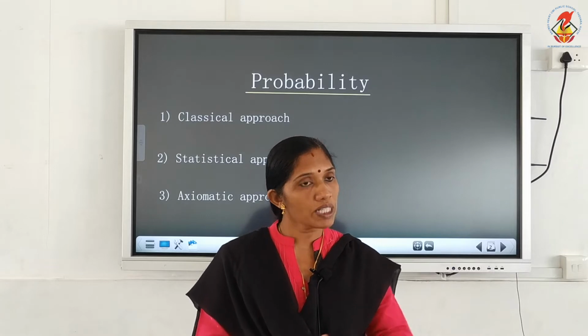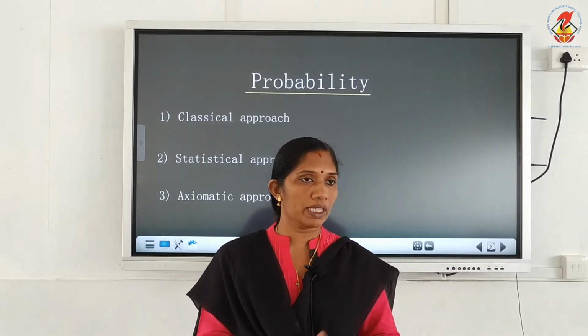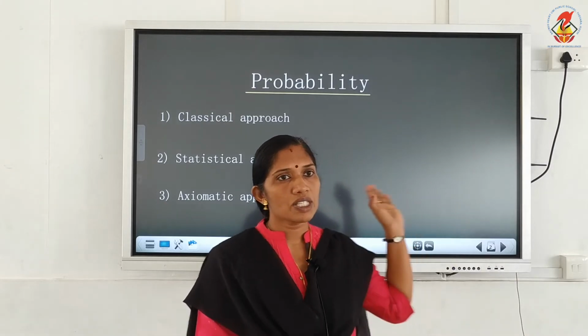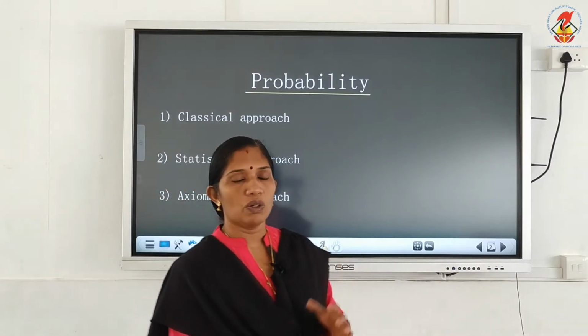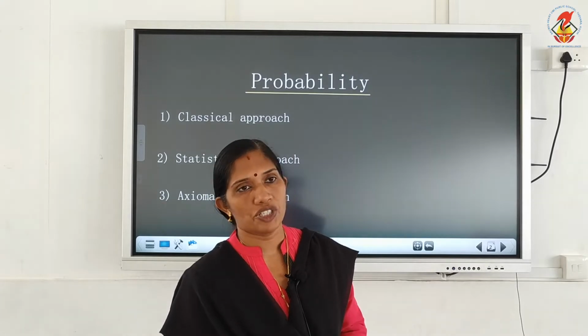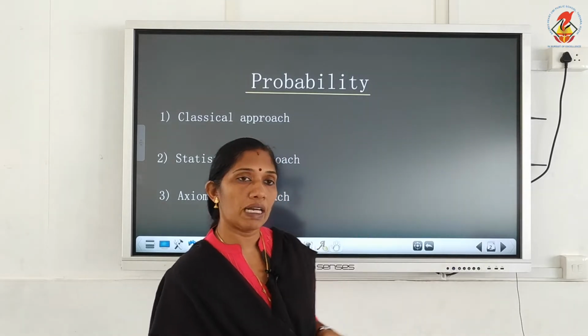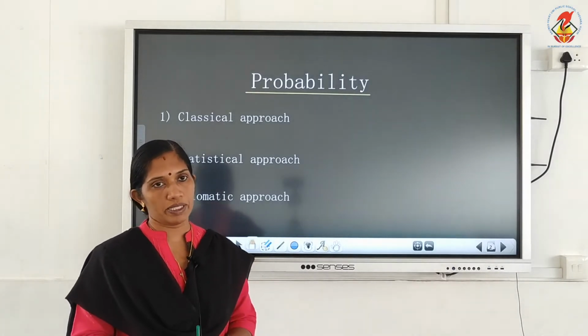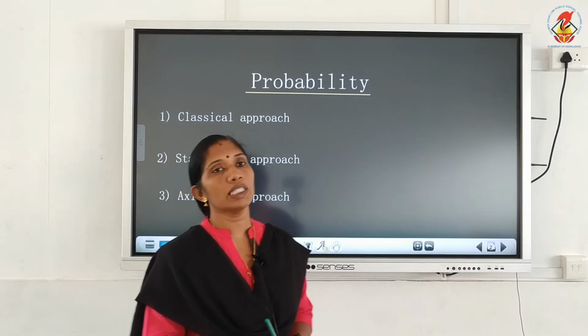Then we assume that equal chances to occur, they are equally likely. So these two theories are not logically correct definitions. So mathematicians developed another theory, that is axiomatic approach of probability. So in this chapter we have to learn that.